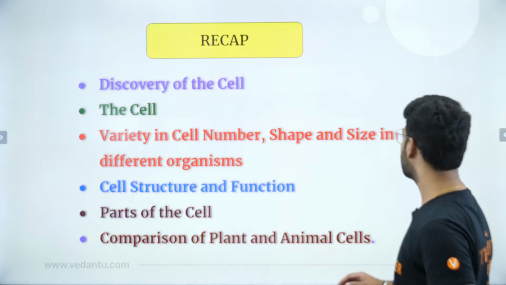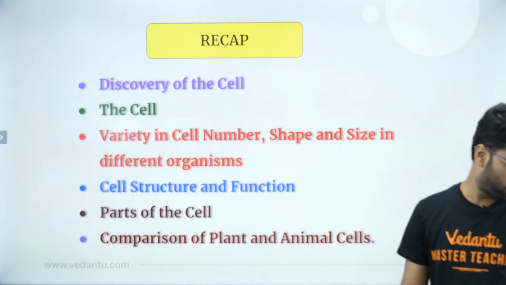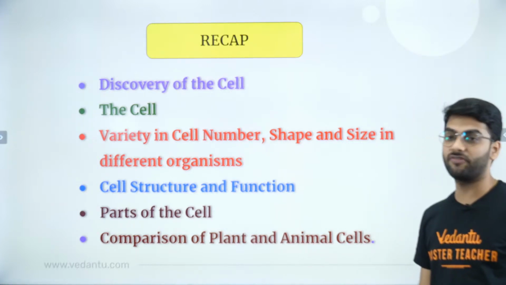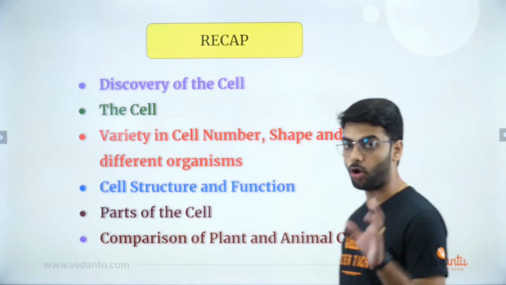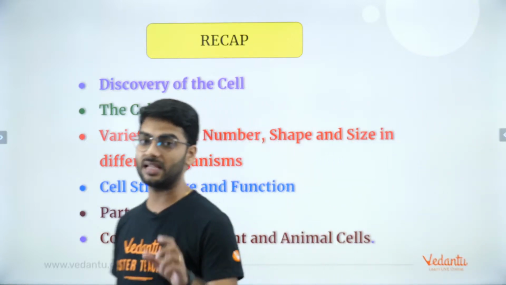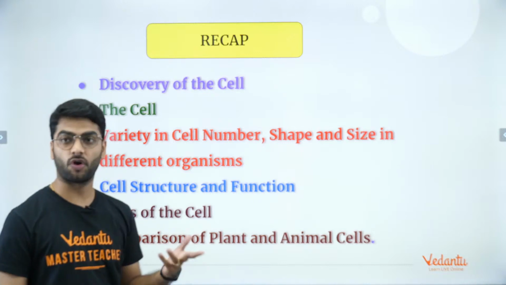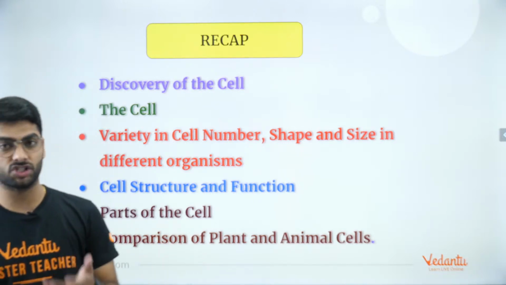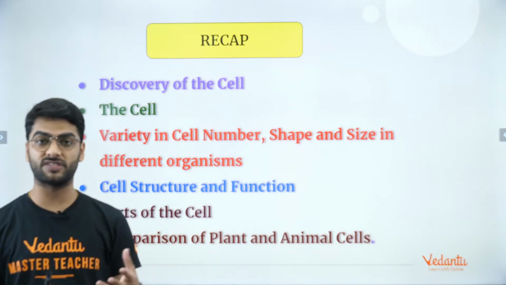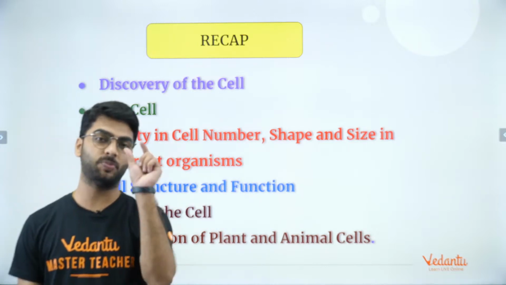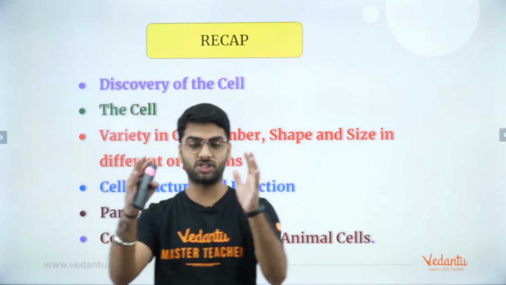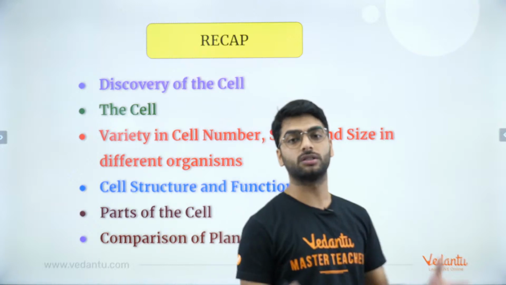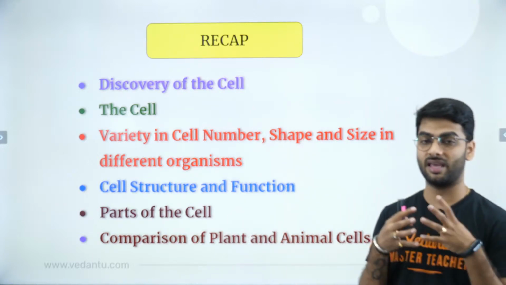And in this particular session till now, we have studied about the discovery of cell which happened by Robert Hooke in the cells of a cork, slices of cork. Cell is the structural and functional unit of life. There are different types of cell. Neuron is the longest cell, sperm is the shortest cell, ovum is the largest cell. The largest cell on earth is the ostrich egg.